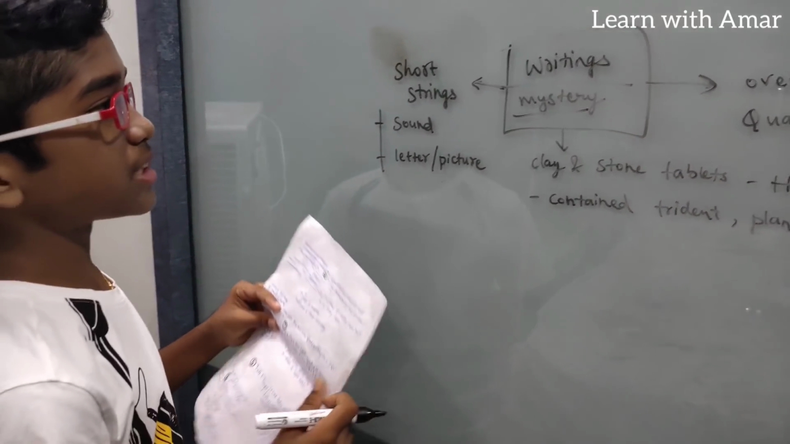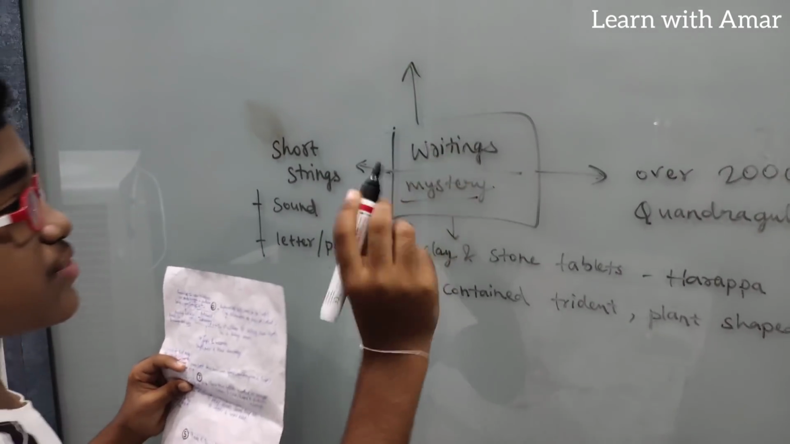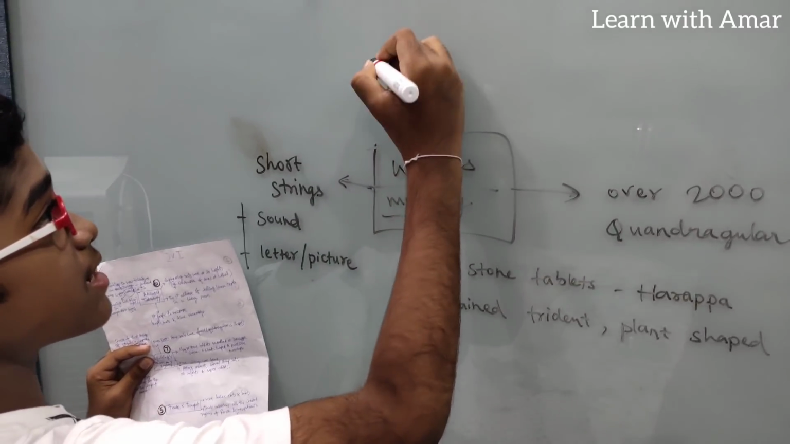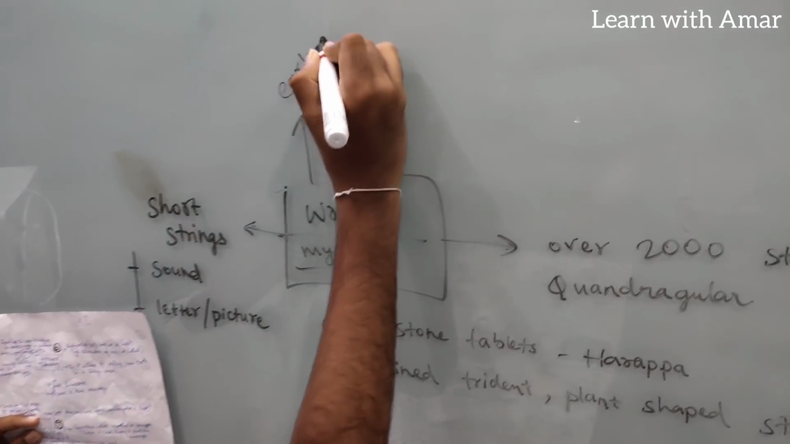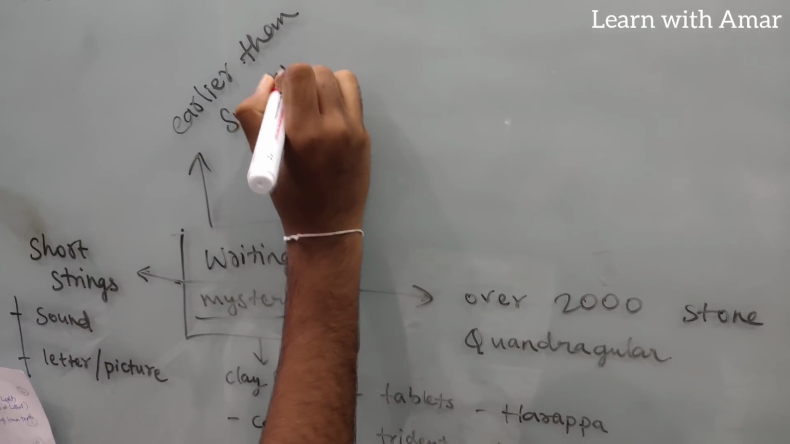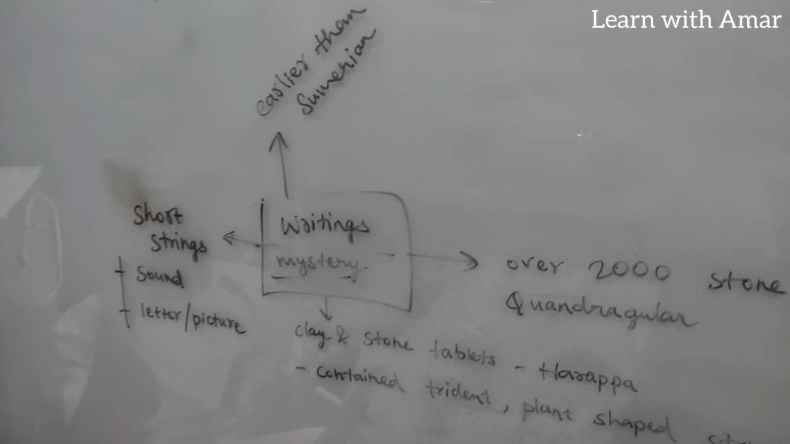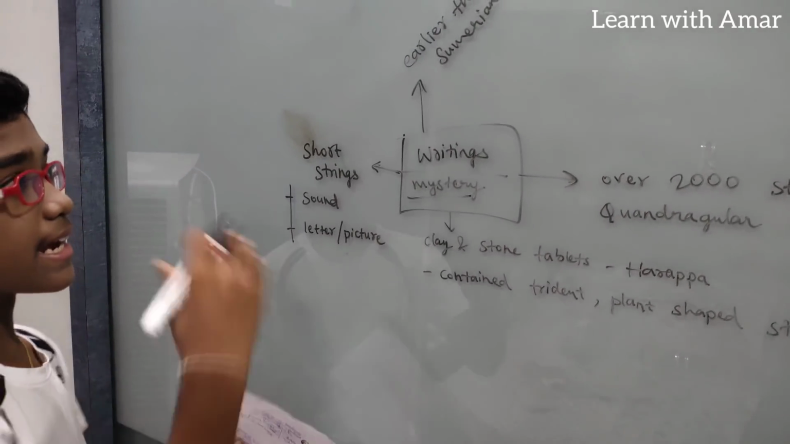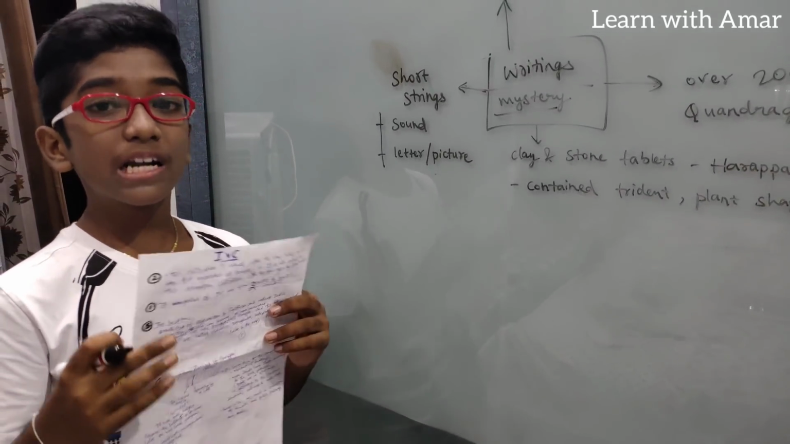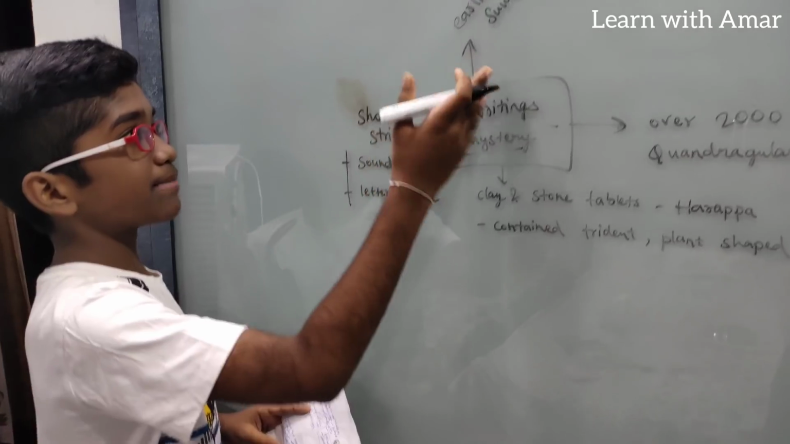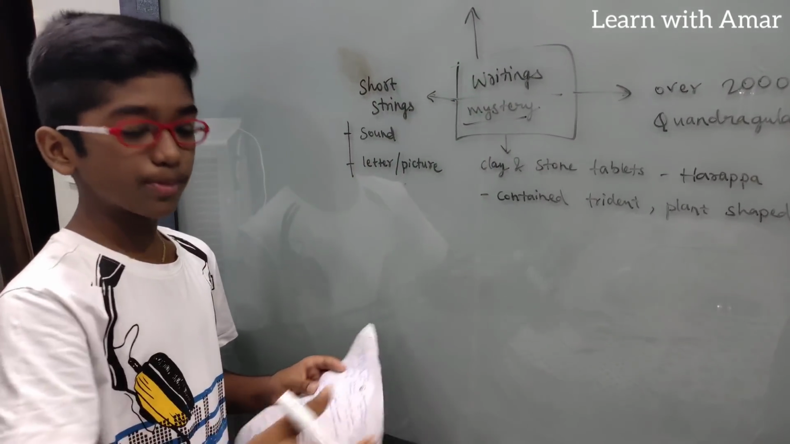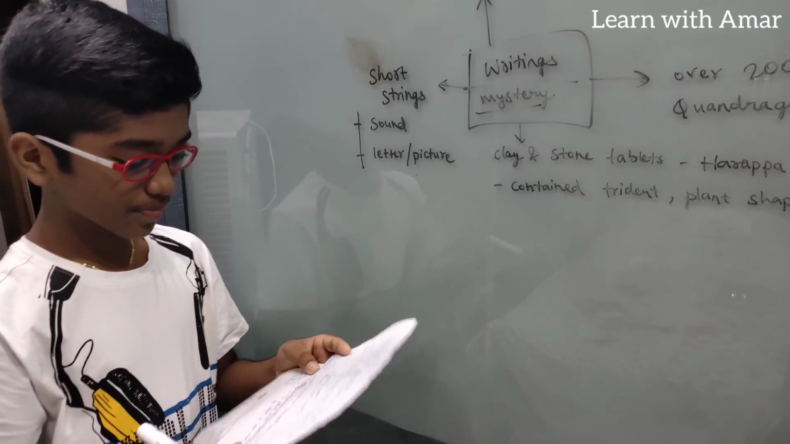Some experts say that these writings by the Indus Valley civilization people were older than the Sumerian writings. As we have discussed, the Sumerians are considered the first to write. So some experts think that these writings are earlier than the Sumerians. That means these are the first.